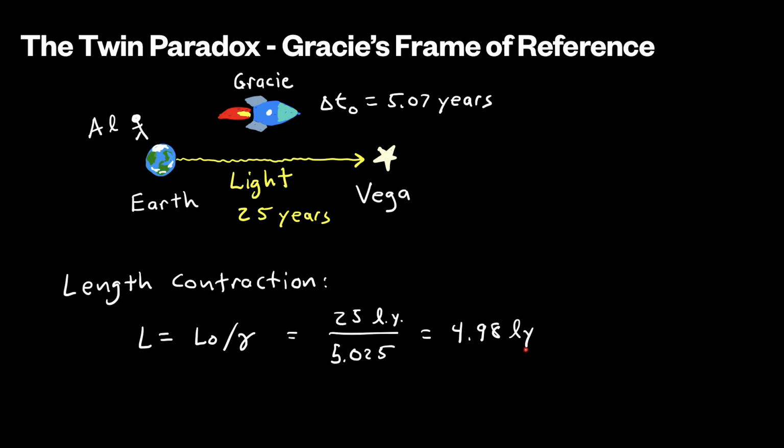So we see that it only takes light 4.98 years to travel from the Earth to Vega in Gracie's frame of reference. She makes the trip in 5.07 years, so it takes Gracie longer to travel to Vega than it does light in her reference frame. So therefore she is not traveling faster than the speed of light in her reference frame.